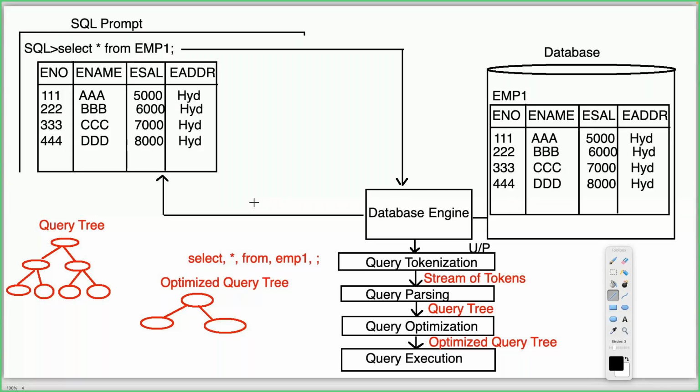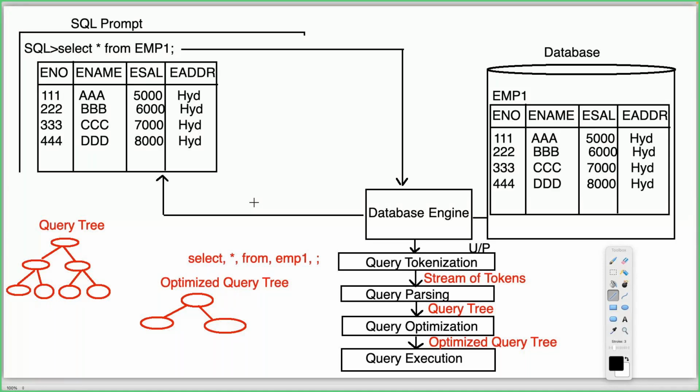How will the database engine execute a particular SQL query? By following four phases. What are the four phases? Query tokenization, query parsing, query optimization, and query execution. What is the meaning of query tokenization? Dividing the total query into number of pieces. Each and every piece is called a token, and a stream of tokens will be provided as an output from the query tokenization phase.